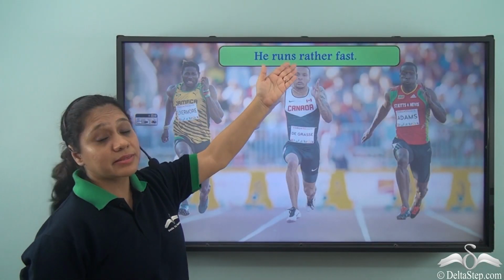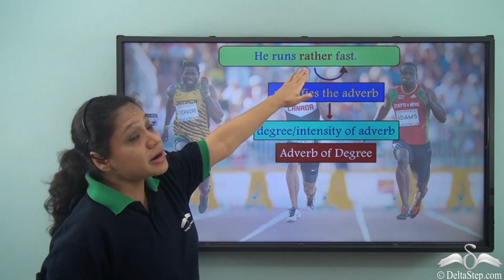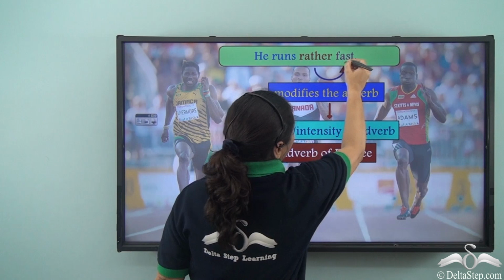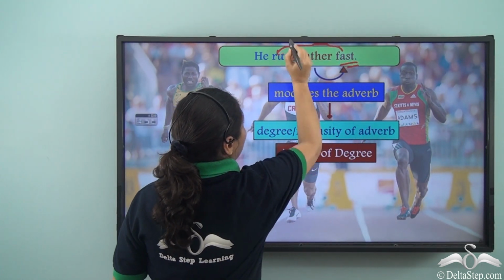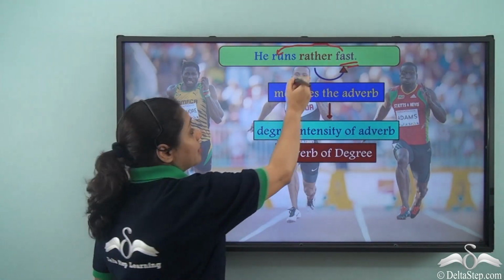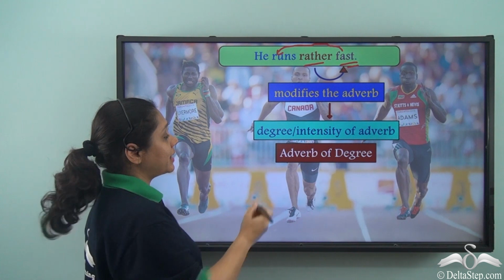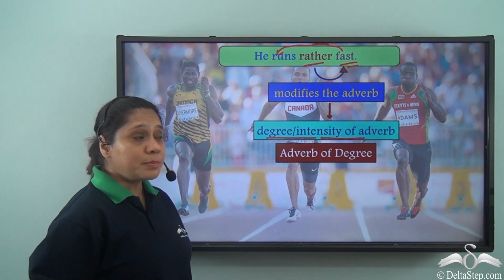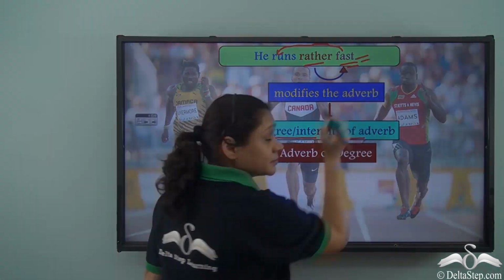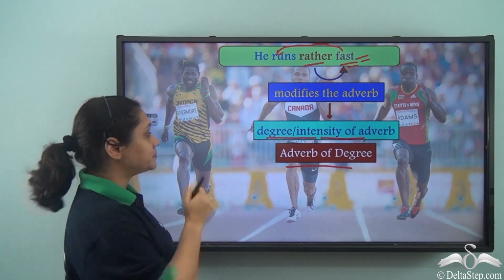He runs rather fast. Now in this sentence, the word rather is modifying the adverb fast. Fast is modifying the verb runs. So rather is an adverb, and rather is also telling us about the degree or the intensity of the adverb fast. Hence, rather is an adverb of degree.